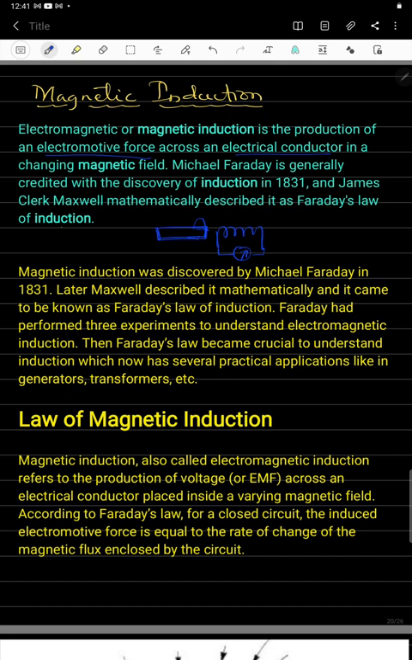This was discovered by Michael Faraday in the year 1831, and James Clerk Maxwell gave the mathematical description of Faraday's law of induction. Magnetic induction was discovered by Michael Faraday in 1831. Later Maxwell described the mathematical expression, and it came to be known as Faraday's law of induction. We'll study this Faraday's law of induction in the next classes.